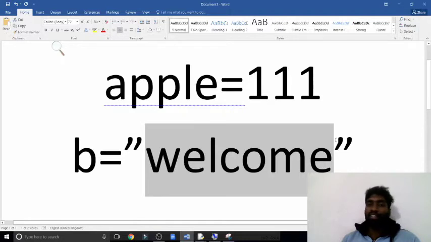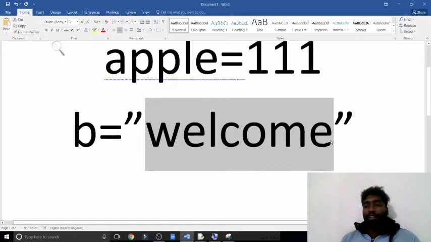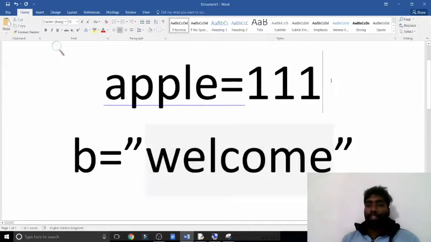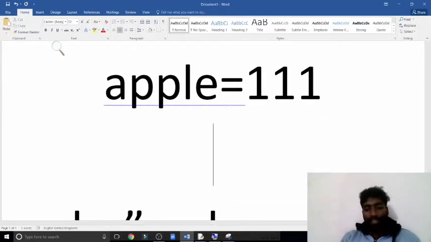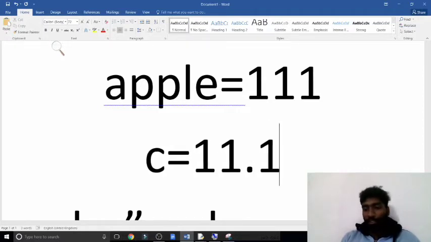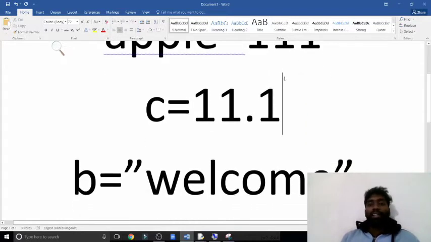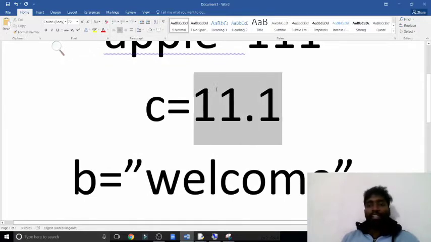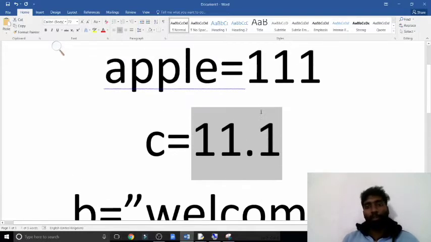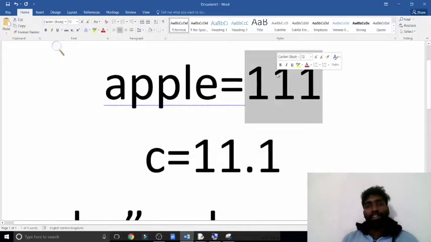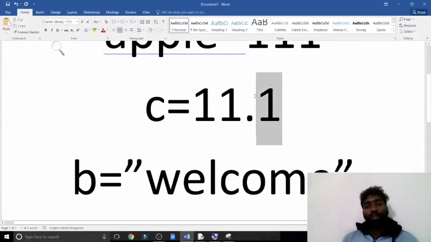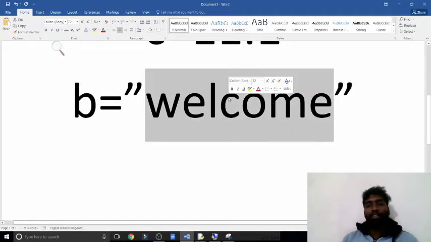Okay, in between double quotes we are declaring the value. Now kindly we can see one program. In case c equal to 11.1, what is meant by this? If you are seeing a point value, then it is called a float value. This is an integer value, means a numeric value. This is a float value, and this is a string value, alphabet. So these are the simple things you should know.